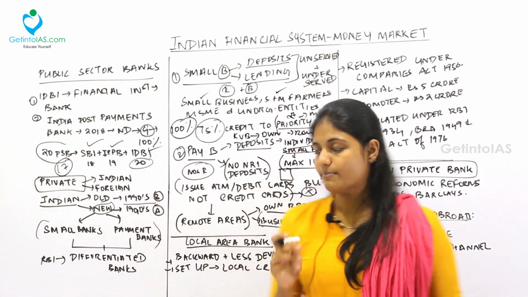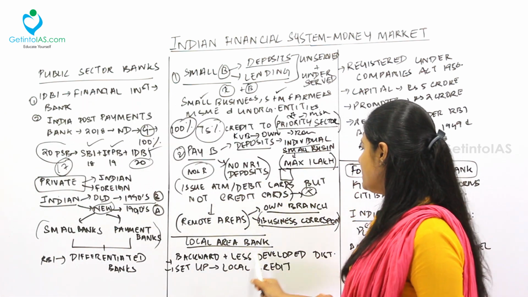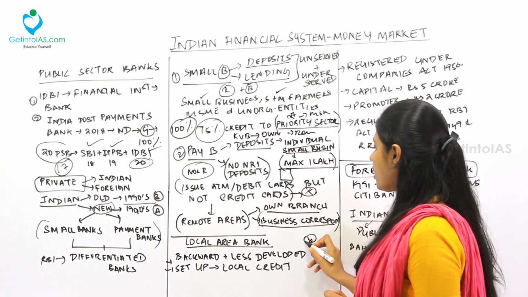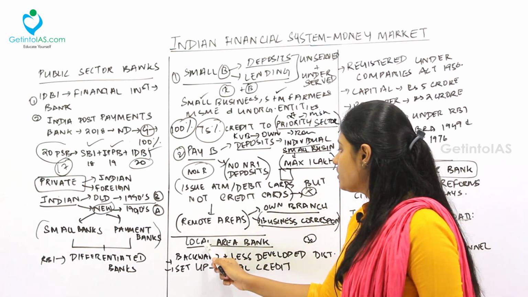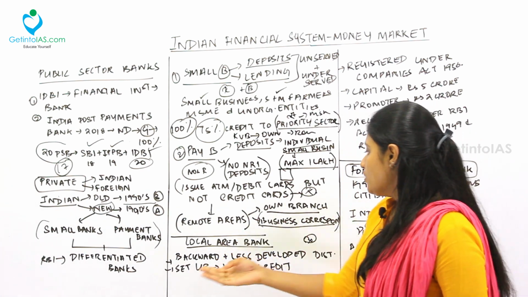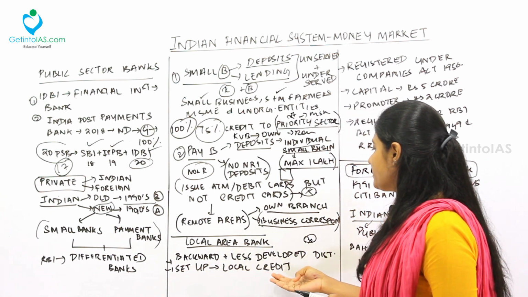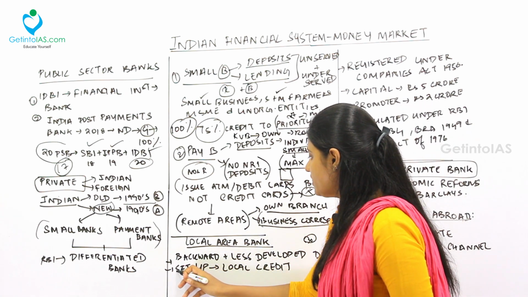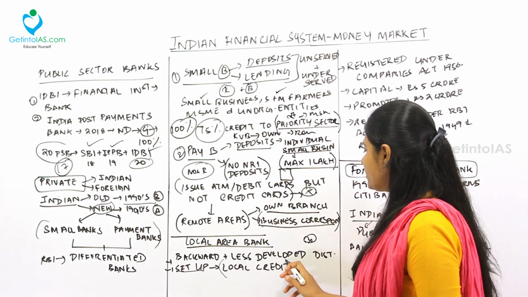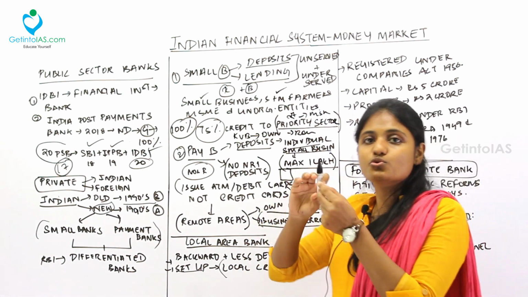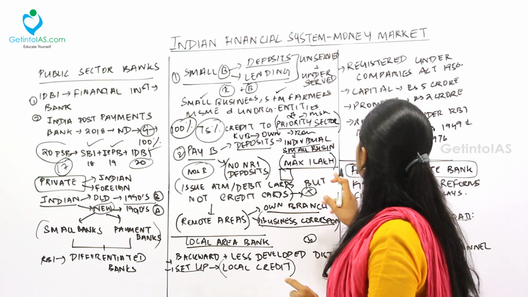Now moving to the local area bank. So what is a local area bank? See, under this, the backward and less developed districts are taken into account. So in those areas, the local area bank is being set up. So it is set up for local credit creation. So what is this local area bank set up for? For local credit creation in that area, using the resources of that area itself.